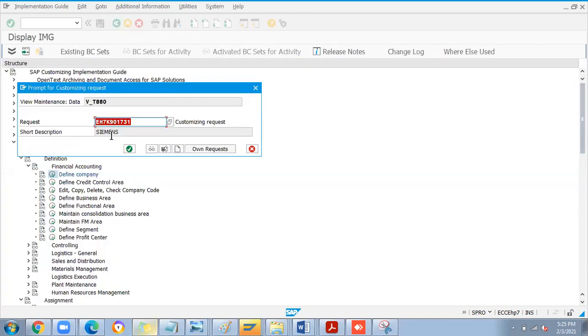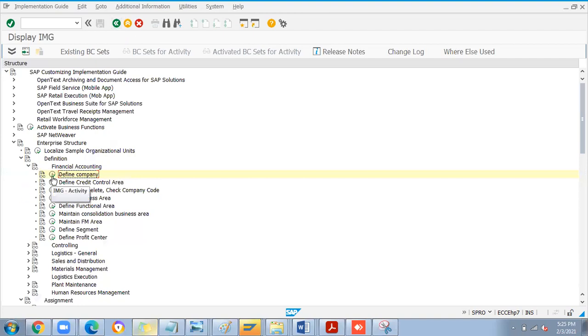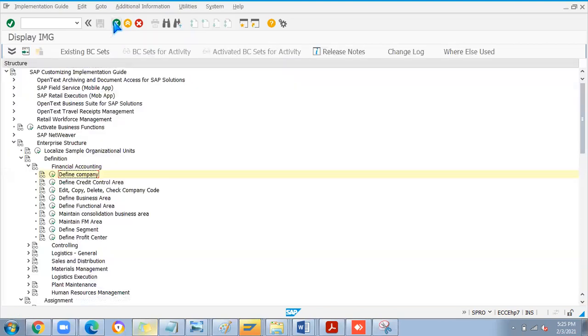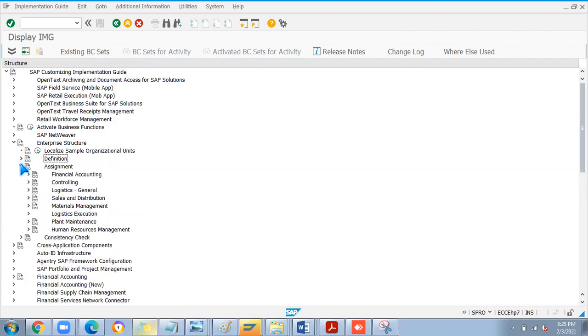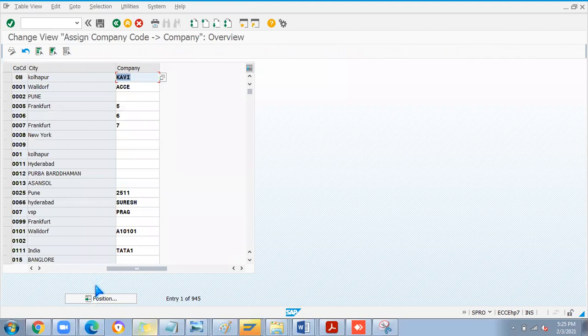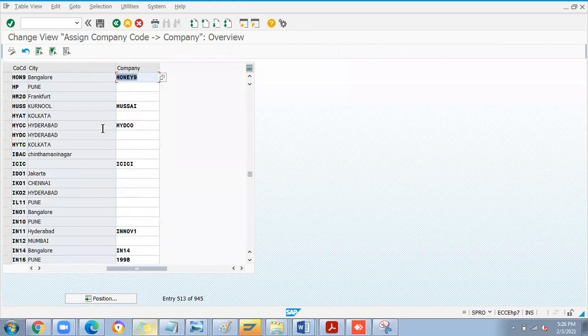I'll put a description. You're saving in some other company name. You're saving the details Honey 99 in Siemens file. That's okay. That is the TR, customized request. I just saved it in a different one. That is not an issue. Then copy the finance section also. Let me check once. Honey HON9. I just want to cross check. Okay, this is right. Honey HO9 with this company.